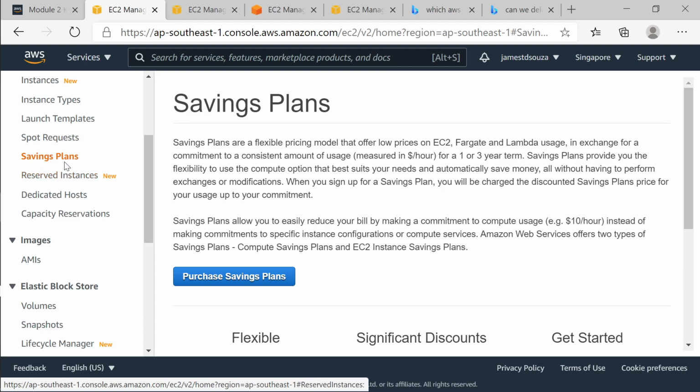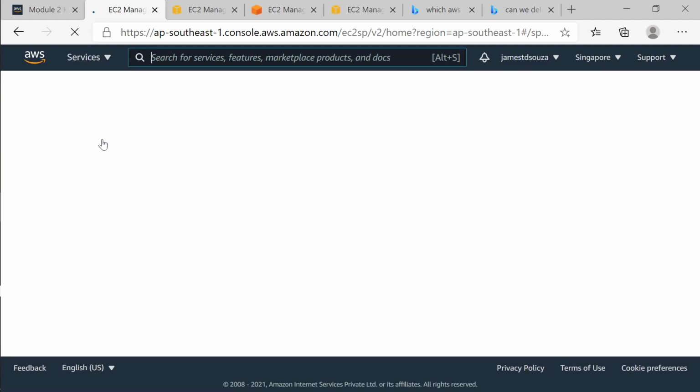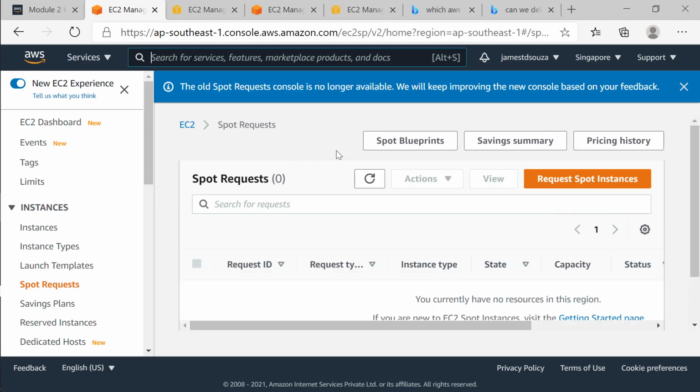But before that, there is something known as spot request. So what is spot request? Spot request is something like somebody else has booked the room. Let's say he has booked a room in reserved instance for 1 year. But looking at their frequency, you know that they never stay during the daytime.